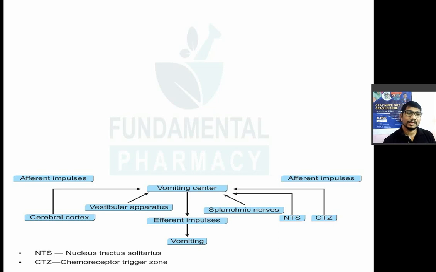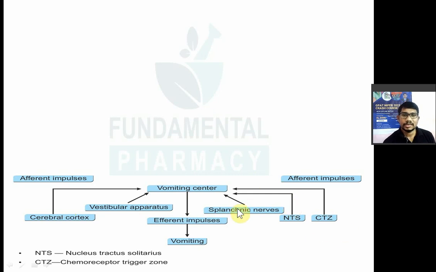Now near the balancing center there is one center known as the vomiting center. So due to disturbance in the labyrinth function or in the vestibular apparatus, the vomiting center is stimulated. That will produce vomiting. The vomiting center is stimulated by afferent impulses from the chemoreceptor trigger zone and nucleus tractus solitarius. Then splanchnic nerve: splanchnic nerve, nucleus tractus solitarius and chemoreceptor trigger zone.